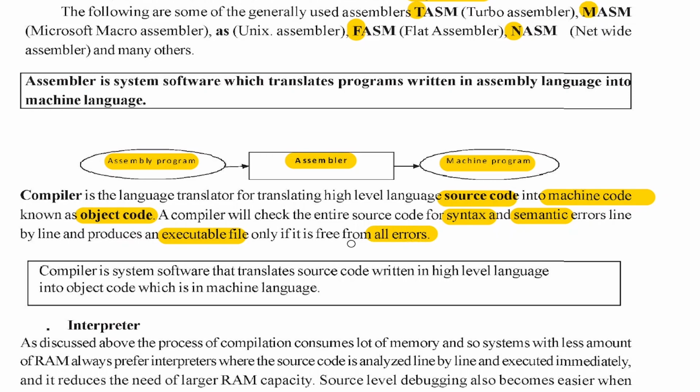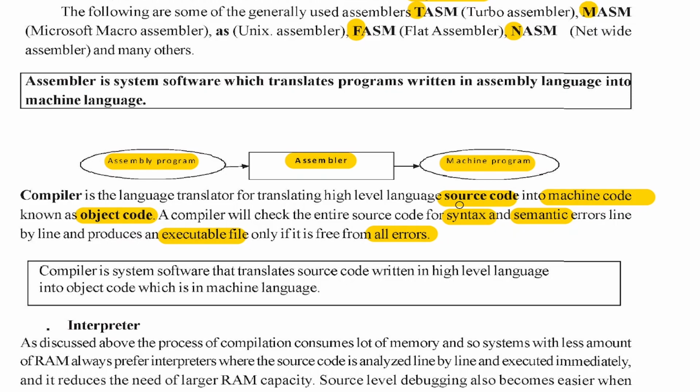That's what a compiler does. So a compiler is a system software which translates high level language to machine level language. The program written in high level languages is called source code. What is source code? Sometimes they may ask. It is the program written in high level languages, called source code or source program. The compiler generated program is called object code.